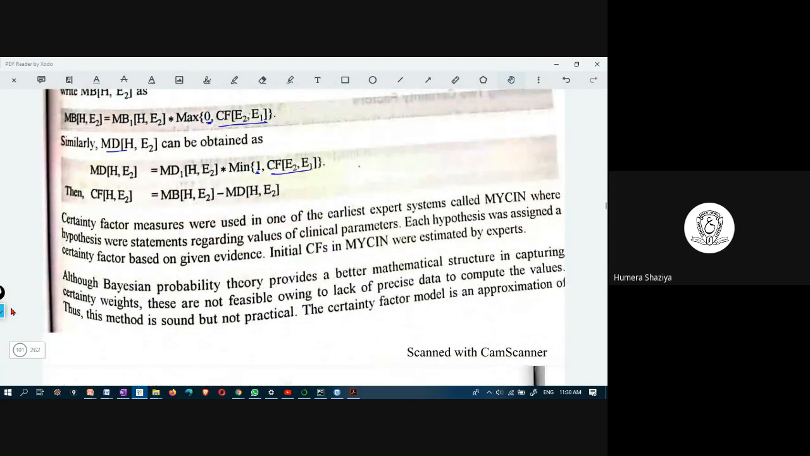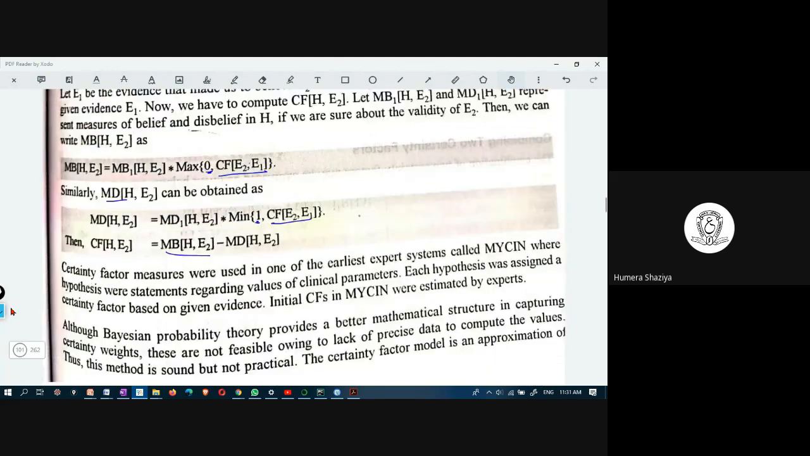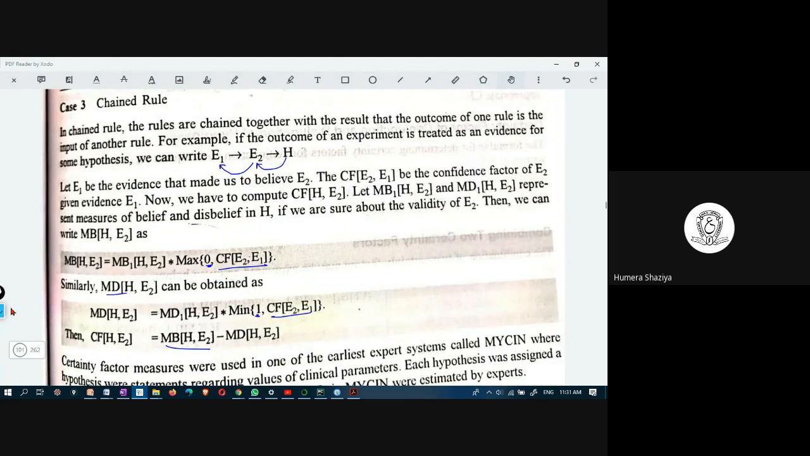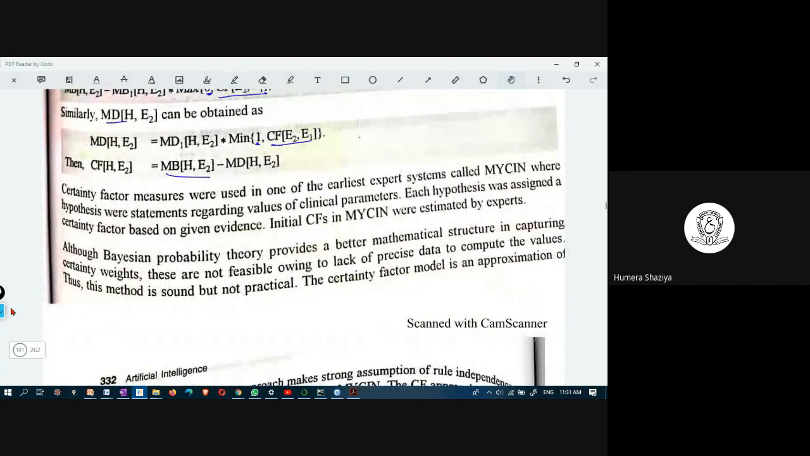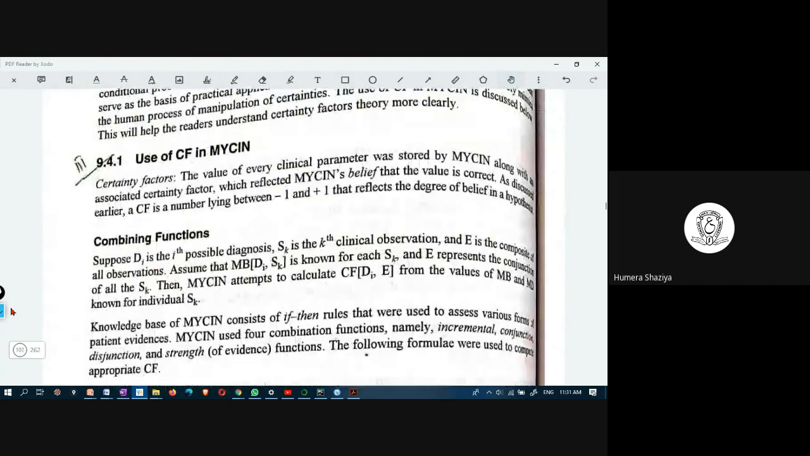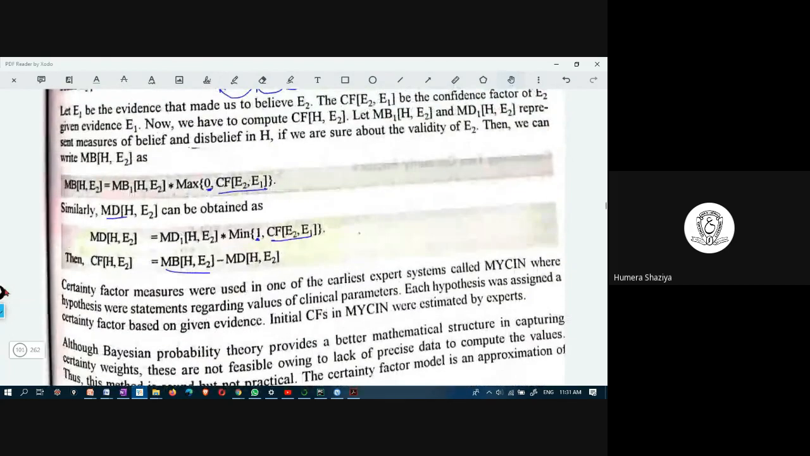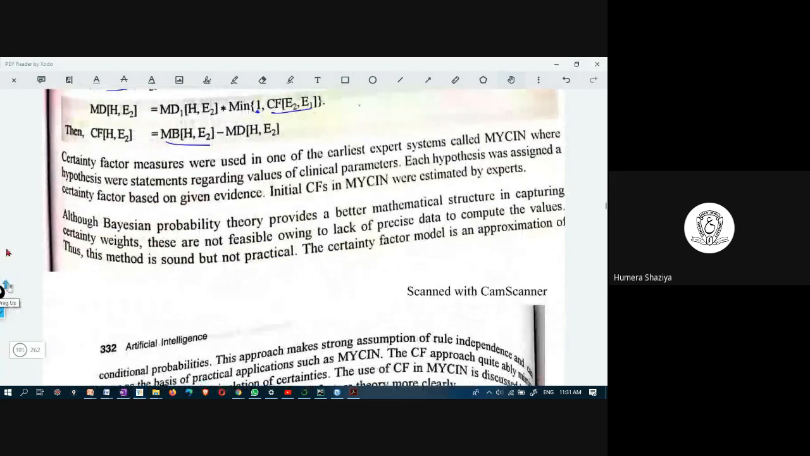Then the certainty factor of H comma E2 equals the measure of belief of H comma E2 minus the measure of disbelief of H comma E2, because H is directly obtained from E2, and E2 in turn is derived from E1. All right, and that's it. That's it about the certainty factor.